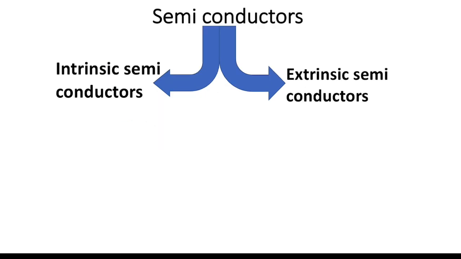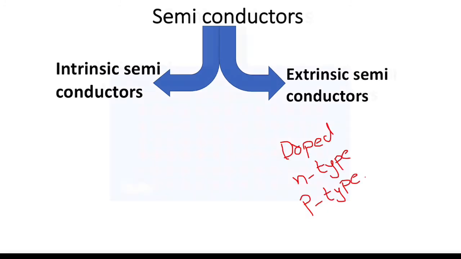Now let's discuss about extrinsic semiconductor. So these are the semiconductors which are doped. What do you mean by doped? They have certain impurities to increase the conductivity of the material. And these extrinsic semiconductors are of two types. One is N-type semiconductor and other is P-type semiconductor.